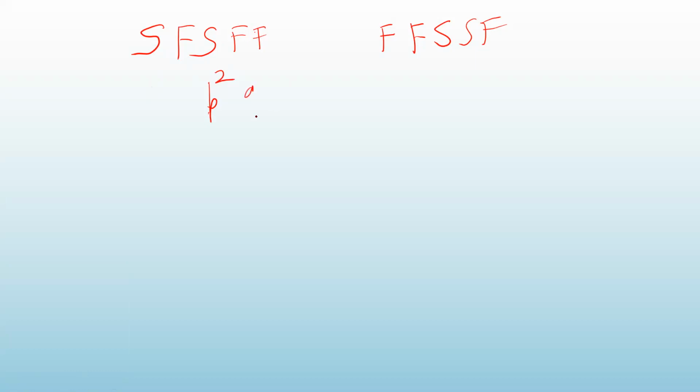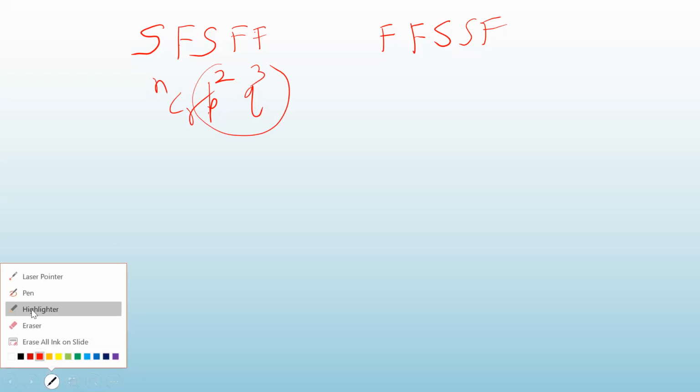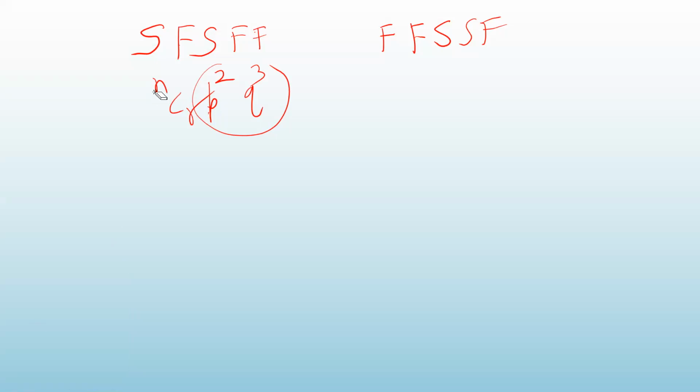So every such combination gives you P square into Q raised to 3. And how many such combinations are there? Out of N, R, so it is NCR. You have studied combinations in semester 1: if you want to select R objects out of N, it can be done in NCR different ways.